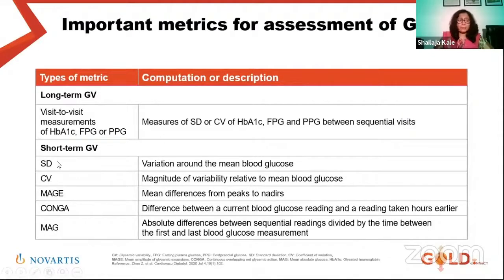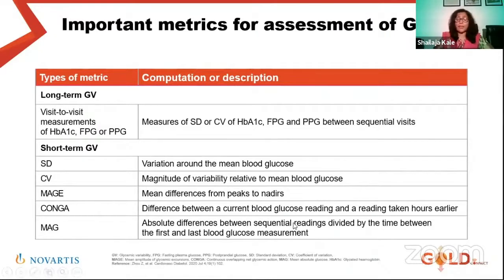These are the short forms and the terms which you will always use to measure variability. They get calculated from continuous glucose monitoring, but we do all fasting and PP. The standard deviation is the variation around the mean glucose. Coefficient of variation is how much the glucose varies relative to the mean. MAGE is mean amplitude of glycemic excursion. So, the peaks which you see over, say, 15 days: where is the mean of the peaks?